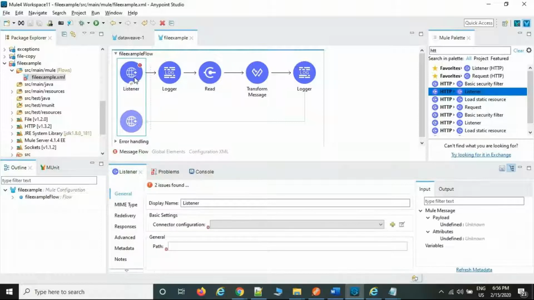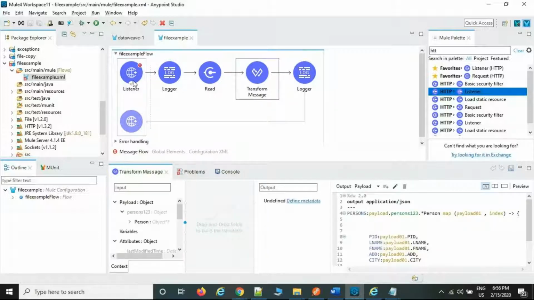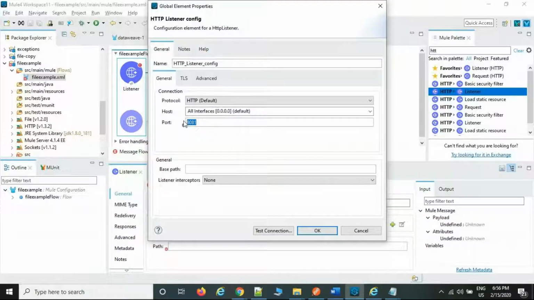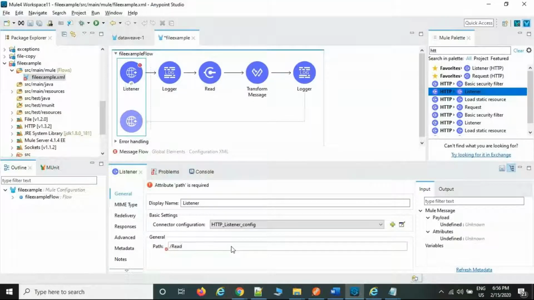I'm sending the request from the Postman, but in Postman I'm not passing any data. Just the request I'm sending at runtime by using read file. At runtime it is going to pick the file and write into some other drive. Example, read file, right? Take the connection as well. Any connection, 6378. Path is read file.